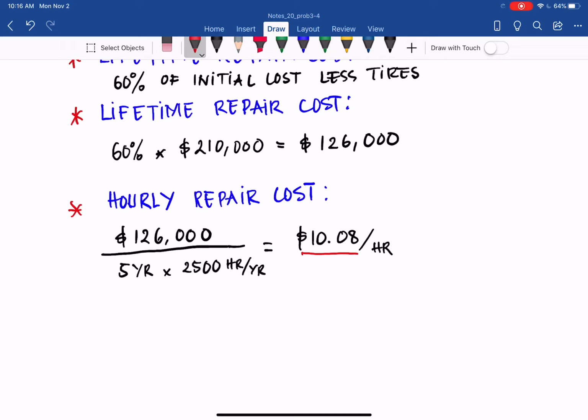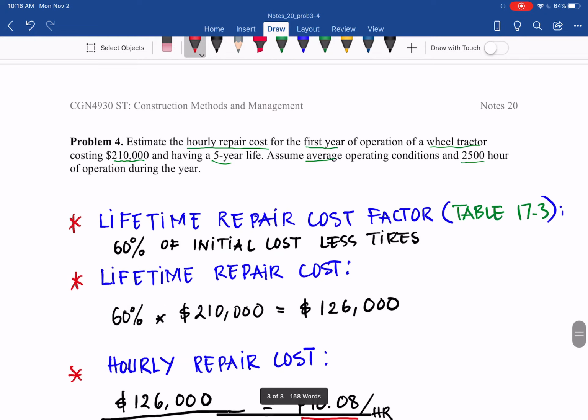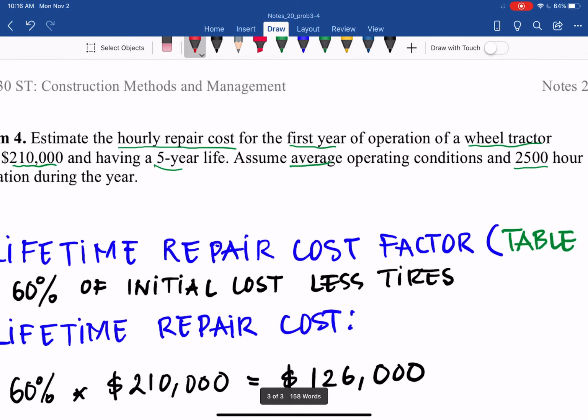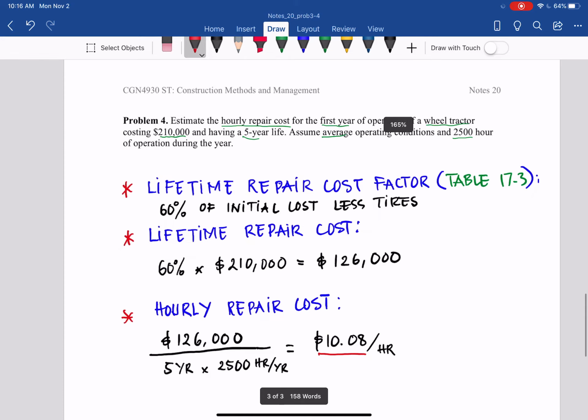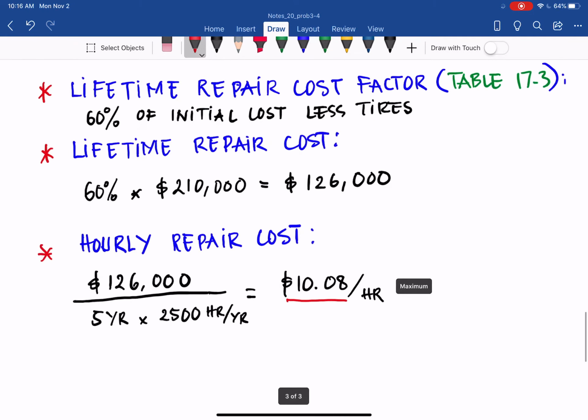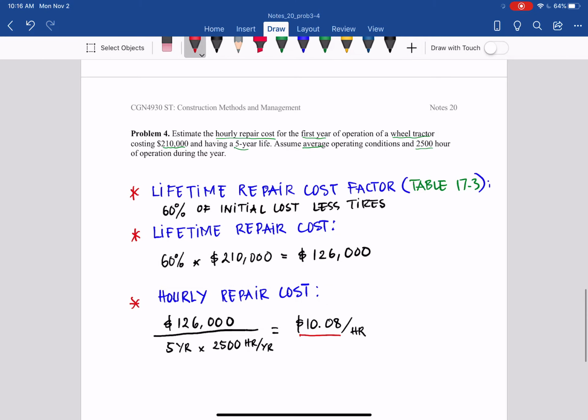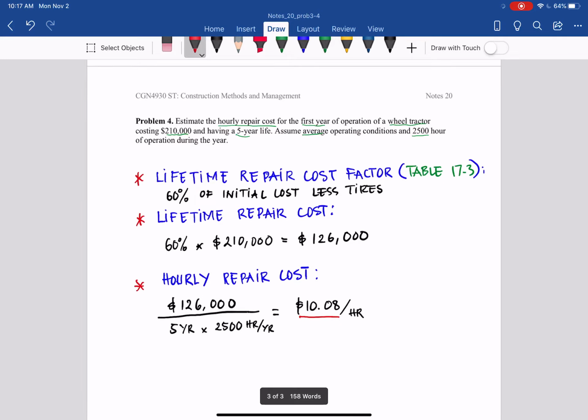At some point, it's better to buy a new car rather than keep the old car with the high maintenance cost. So how do we consider that? This question is asking for the first year of operation. So it is assumed it has to be less than this average amount. You see, average $10.08. First year, not much repair. It will be later on. So how can we do that?